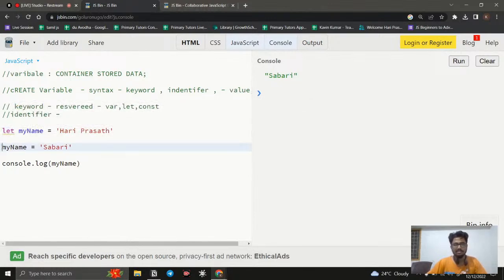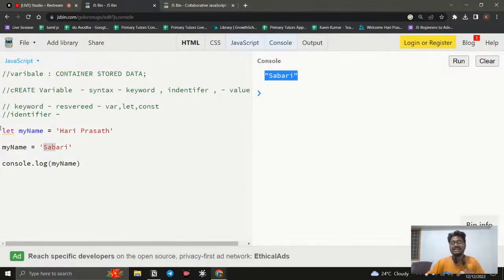Here we are not using it, which means there is already a variable. I need to take the variable and change it, so reassigning something. Inside I have Hari Prashad and I need to change this to Sabri. That is what it does. Once I log console.log my name, you can notice that my name is changed to Sabri, right? That is why it is showing Sabri.